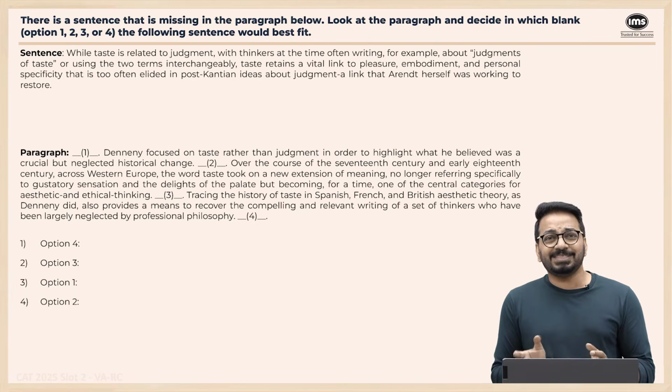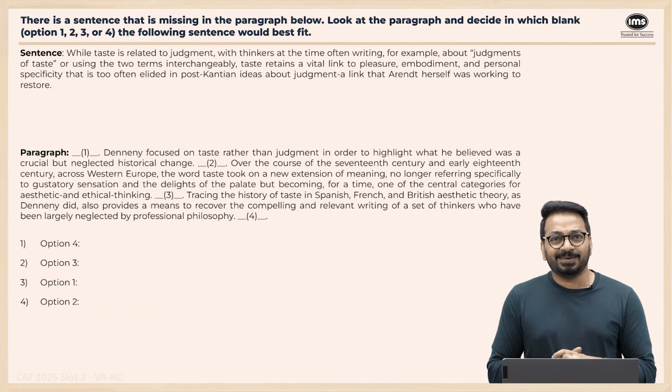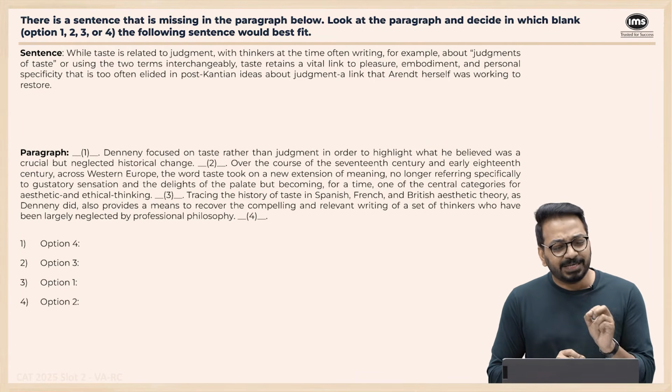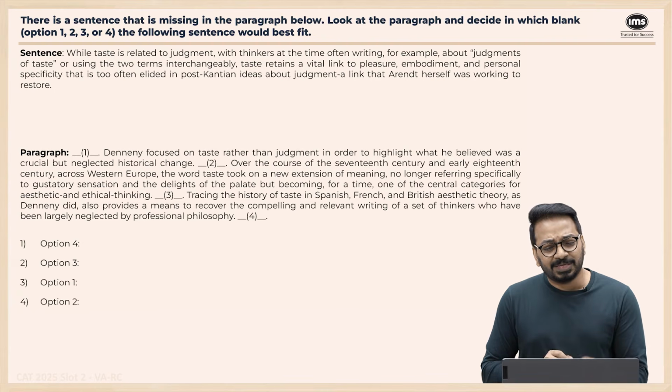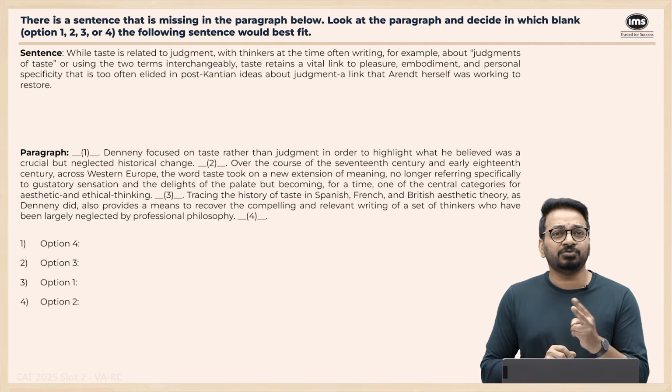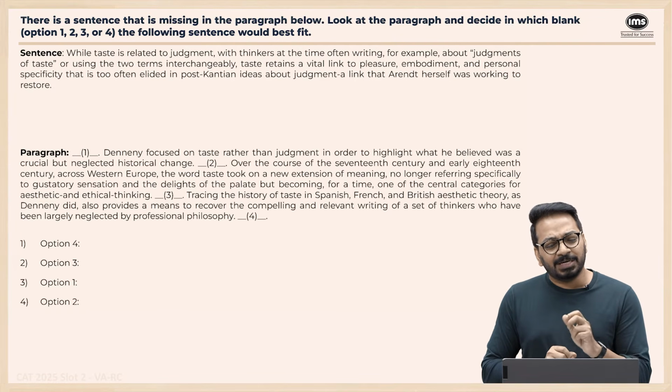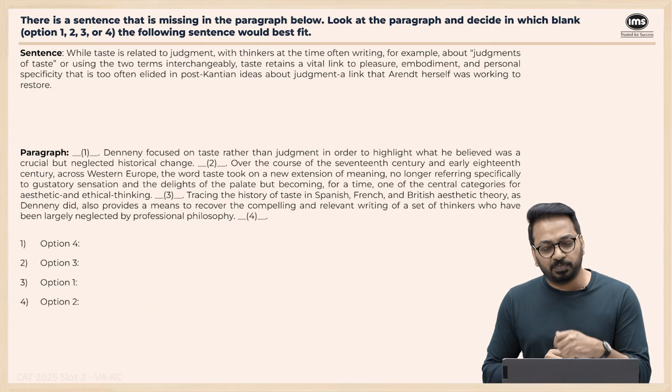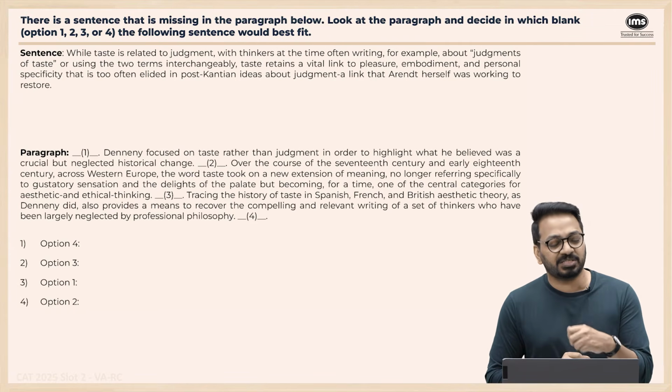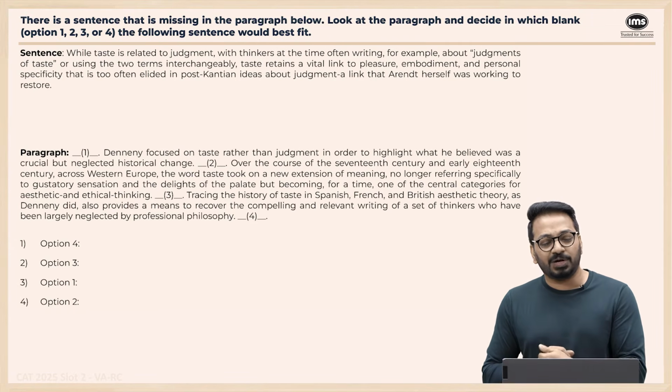Odd one out, the easiest question type of all, with the before-after method. While taste is related to judgment, with thinkers at the time often writing, for example, about judgments of taste, using the two terms interchangeably, taste retains a vital link to pleasure, embodiment, and personal specificity that is often too elided in the post-Kantian ideas about judgment.